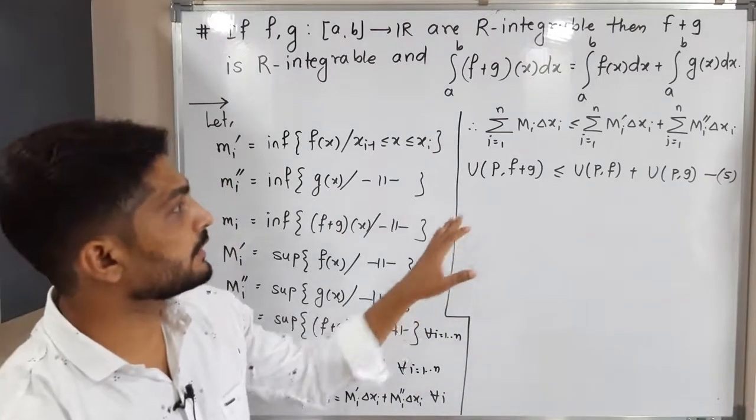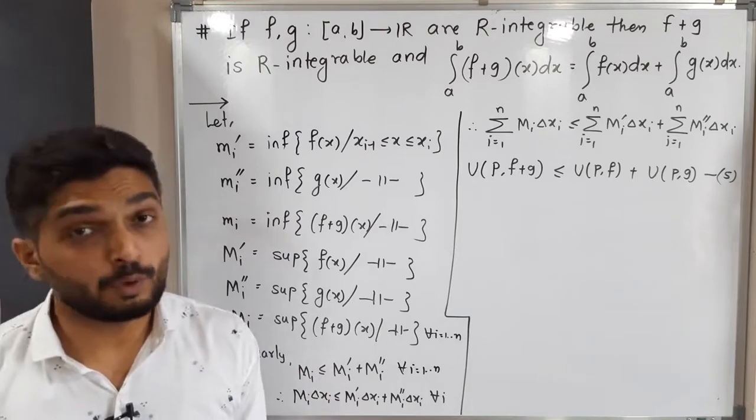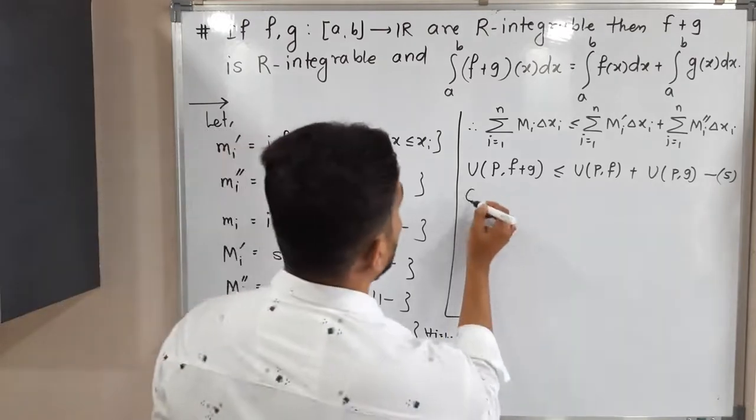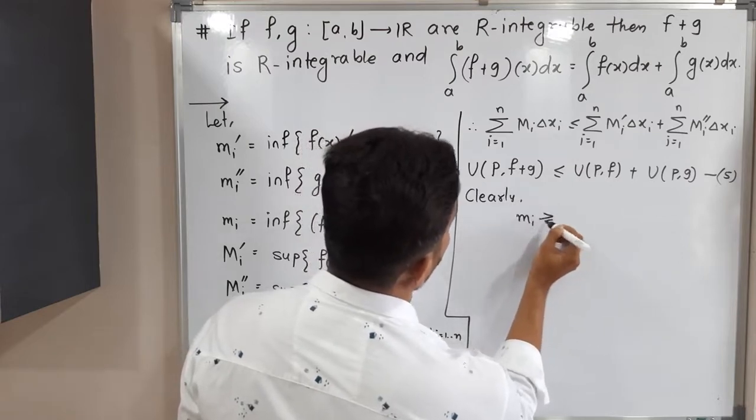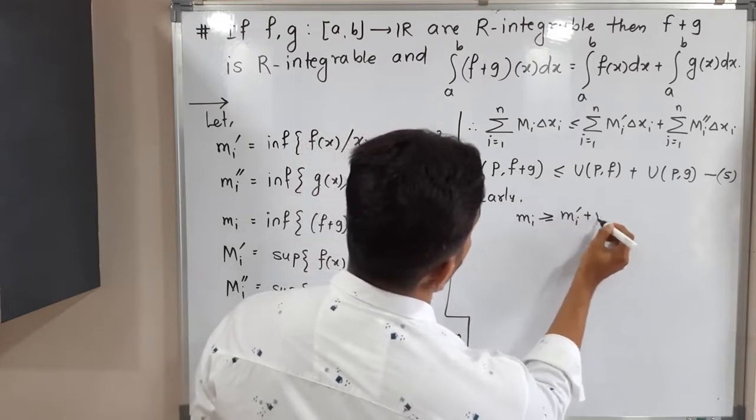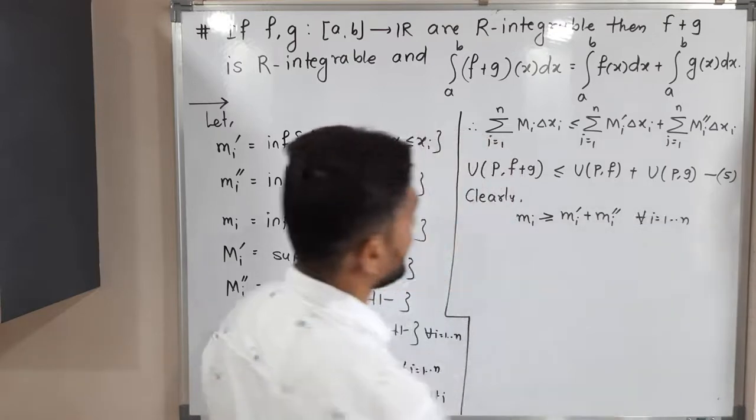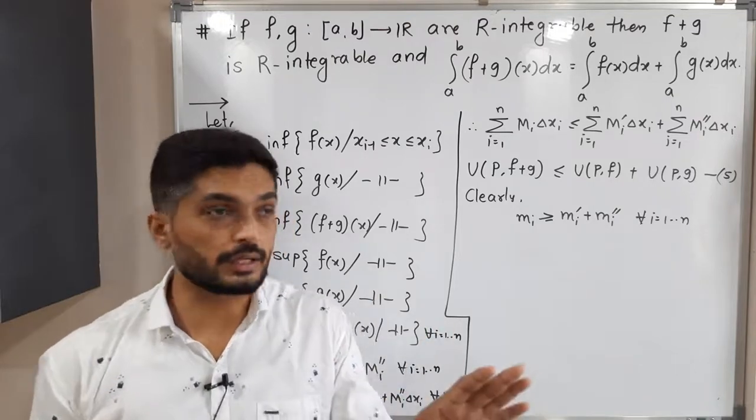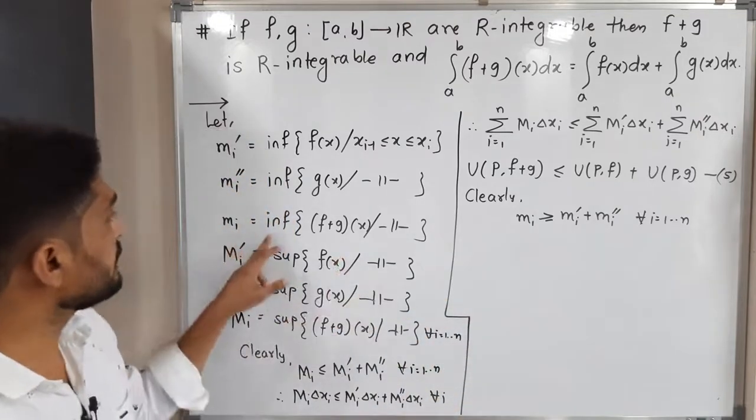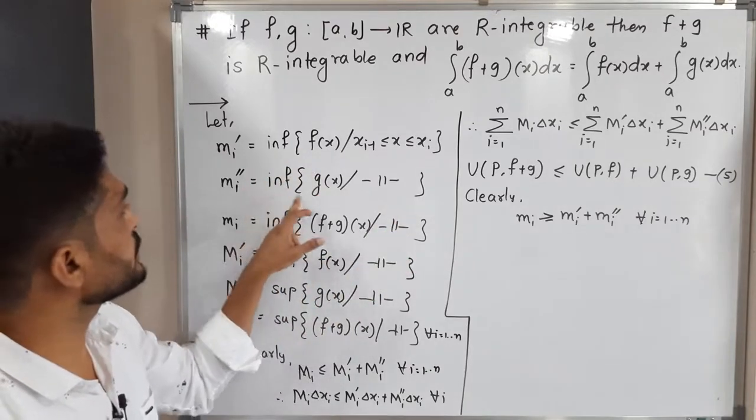Let us go further. We wrote for capital Mi, similarly we can write for small mi also. So clearly small mi is greater than or equal to small mi dash plus small mi double dash. This is true for all i running from 1 to n. So that means if you take separate infimum, the value will reduce. So mi means the infimum of f plus g, mi dash means the infimum of f, and mi double dash means the infimum of g.